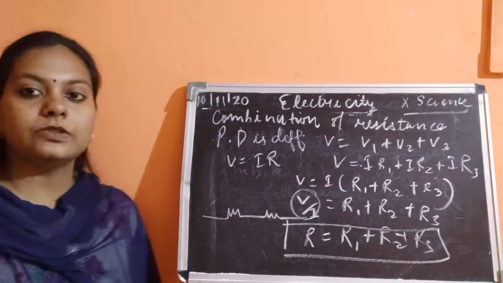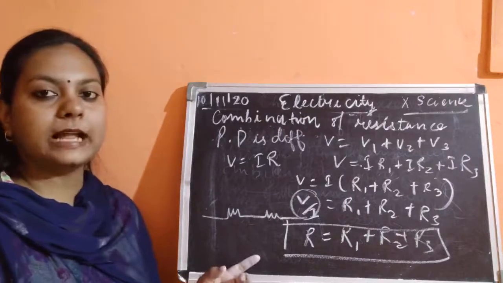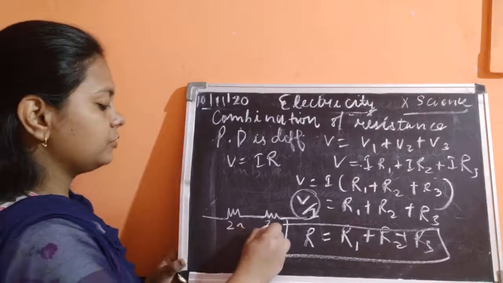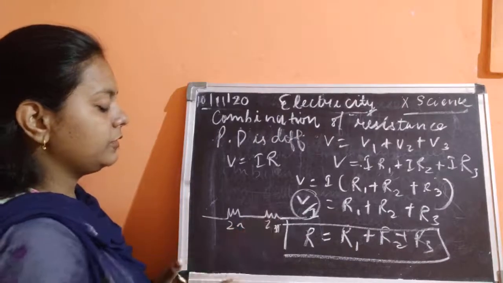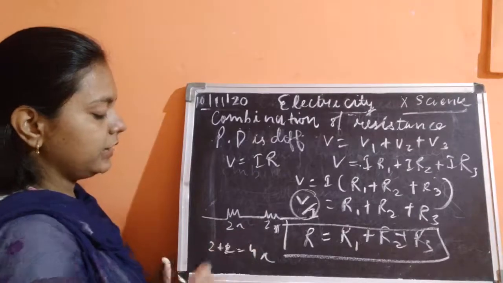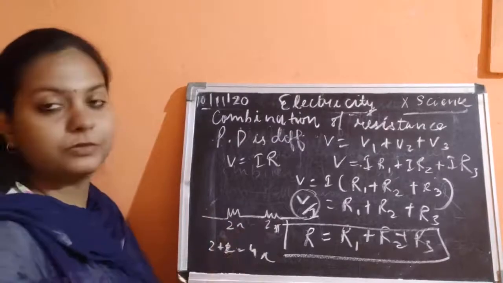Okay, so as you have calculated just now, this is how the resistance would be calculated. अगर ये 2 ohms है, ये 2 ohms है, तो इसका क्या वैल्यू निकलेगा? 2 + 2 4 ohms का वैल्यू है टोटल रेसिस्टेंस का. अगर ये 3 है, ये 2 है, तो 3 + 2 5 ohms का रहेगा.